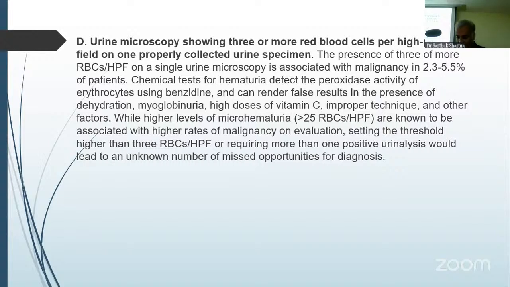While higher levels of microhematuria are known to be associated with higher rates of malignancy on evaluation, setting the threshold higher than 3 RBCs or requiring more than 1 positive urine would lead to an unknown number of missed opportunities for diagnosis.